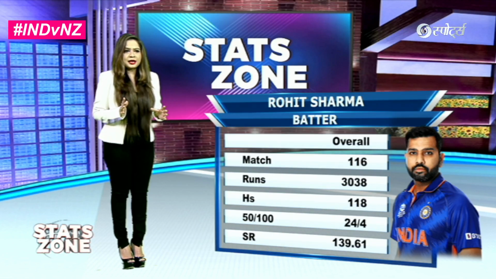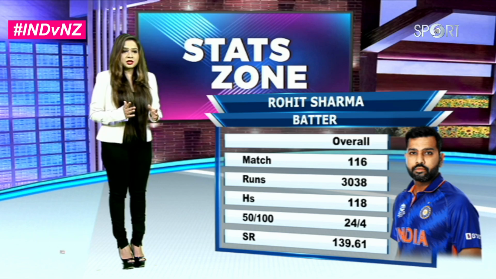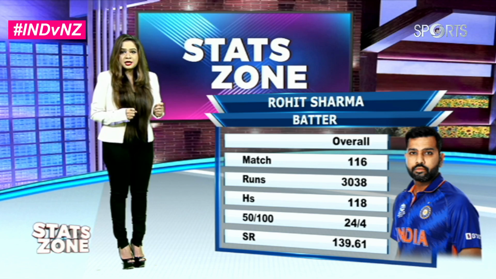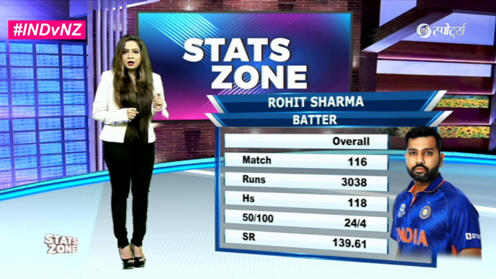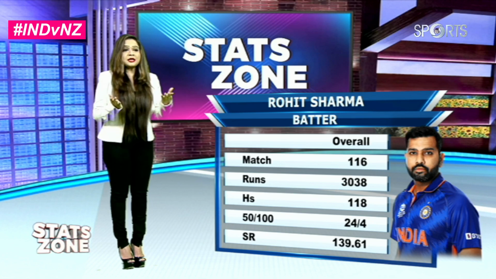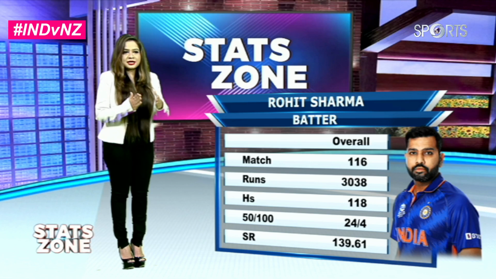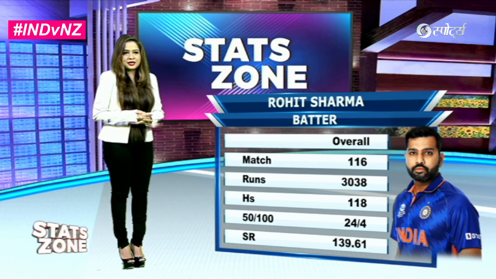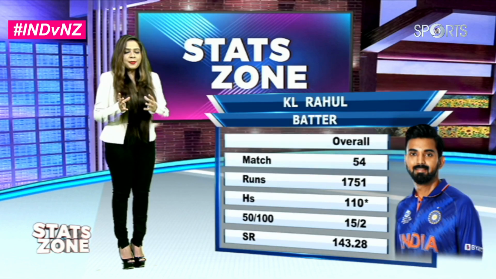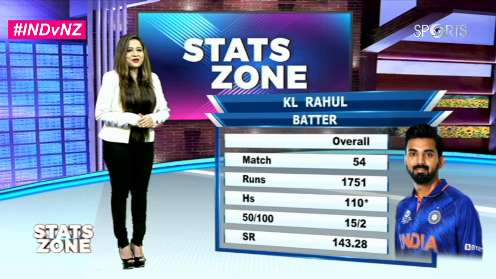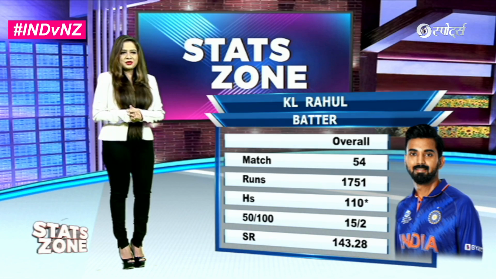In terms of his batting profile, he's played 116 matches आज तक, जिसमें 3038 runs ये accumulate कर चुके हैं. उसके साथ इनके पास 118 हाईएस्ट इन्होंने बनाए हैं, और इनफैक्ट अगर हम बात करें तो हंड्रेड्स इनके 4 रहे हैं और 50s इनके आज तक के 24 रहे हैं. वहीं हाइलाइट्स में 118. A good batsman for India, but along with that also KL Rahul comes into perspective over here when we look at the screen.